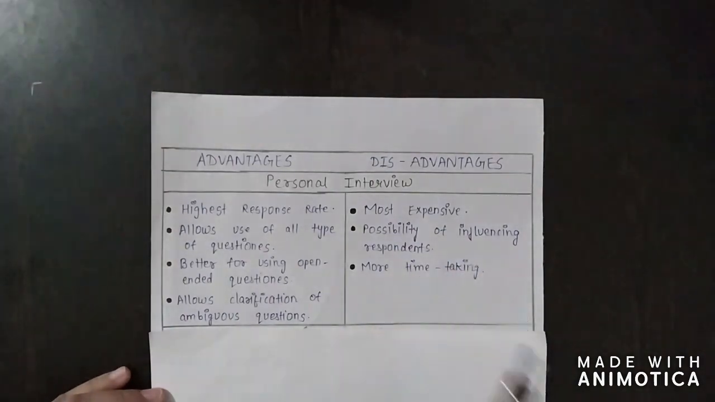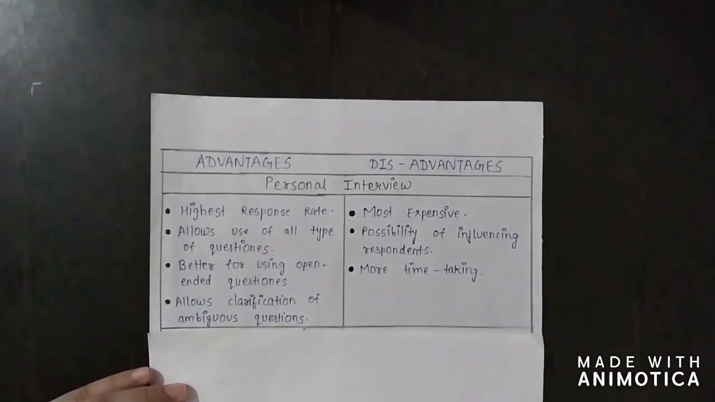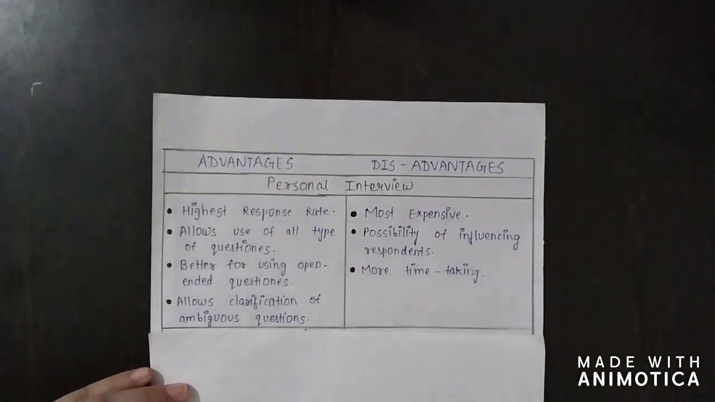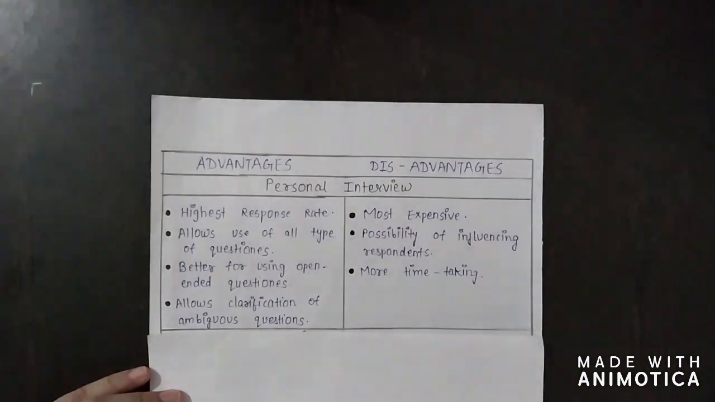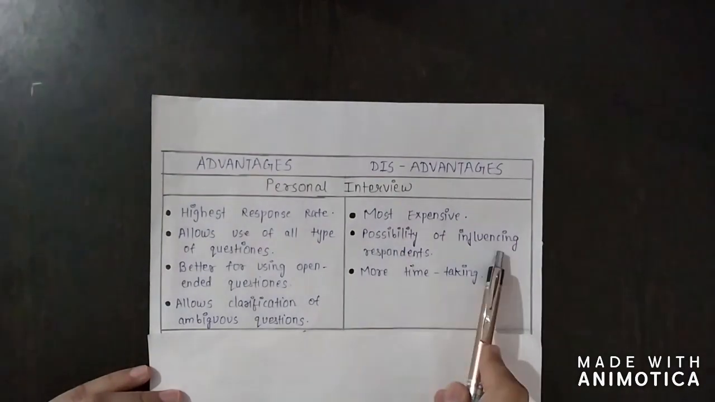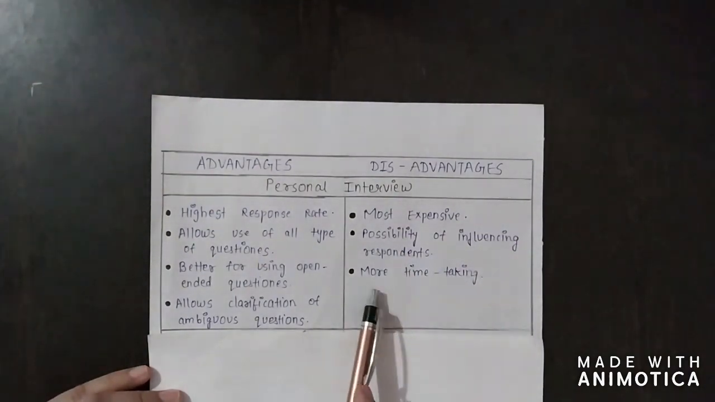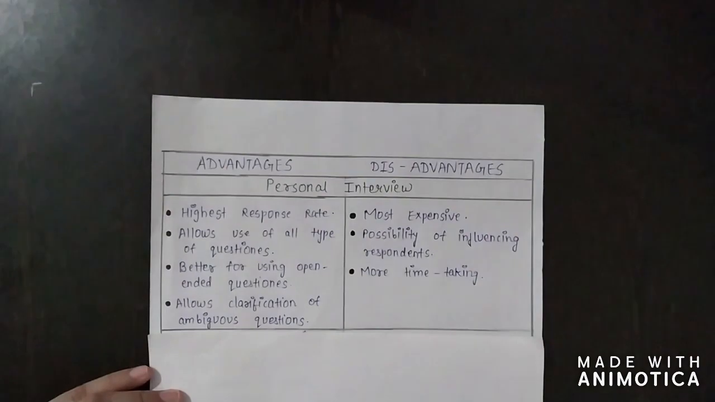Next is possibility of influencing respondents. There are certain questions to which the respondents feel embarrassed to give answers in front of the investigators, due to many reasons. So there are chances that they might give the wrong answers. So there is a possibility of influencing respondents. Next is more time taking. It is obvious that when we collect the data by personal interviews, it will take more and more time. So we need to spend more time, money and energy on it. So it is more time consuming.